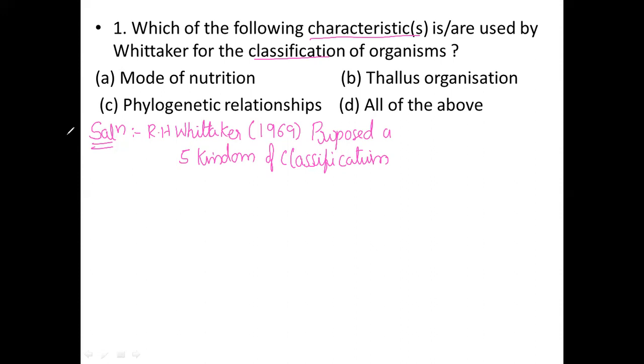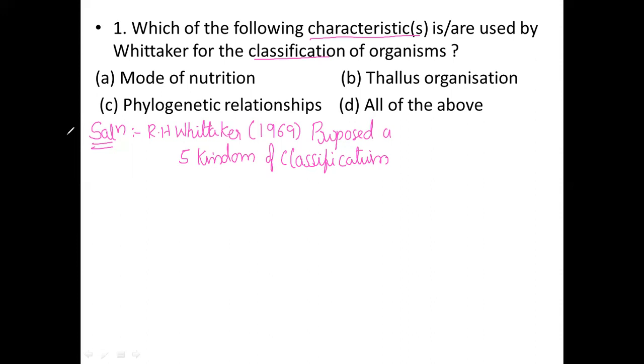In previous sessions we already discussed the phylogenetic relationship and some other classifications, like the 2 kingdom and 3 kingdom classifications, where different characters were considered during classification of the organisms. Whittaker also considered some characters. What are they?